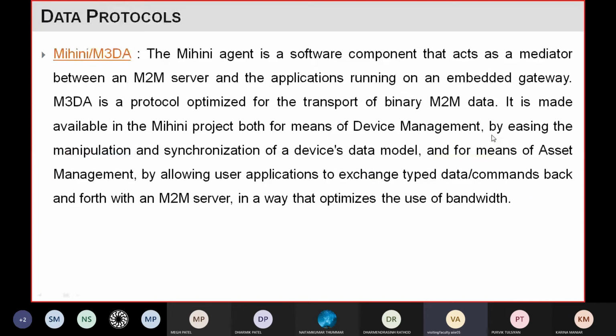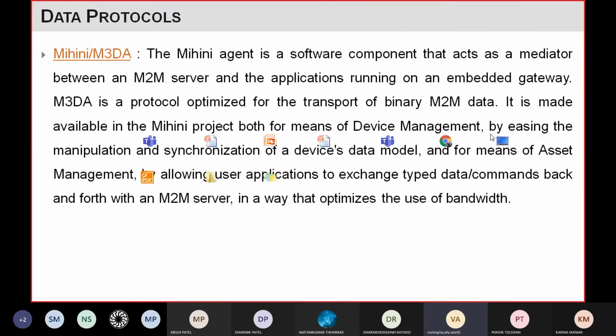And one more protocol is MIN or MTDA, right? The mean agent is a software component that acts as a mediator between the M2M server and the application running on the embedded gateway.